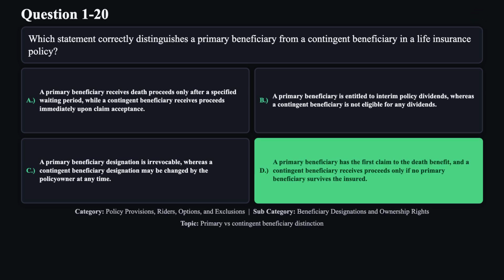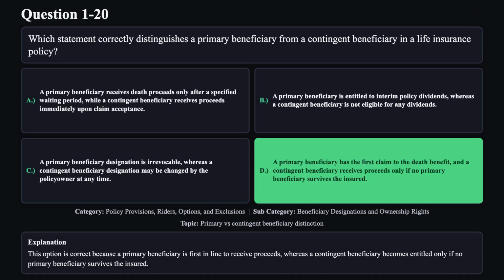The correct answer is D. This option is correct because a primary beneficiary is first in line to receive proceeds, whereas a contingent beneficiary becomes entitled only if no primary beneficiary survives the insured.